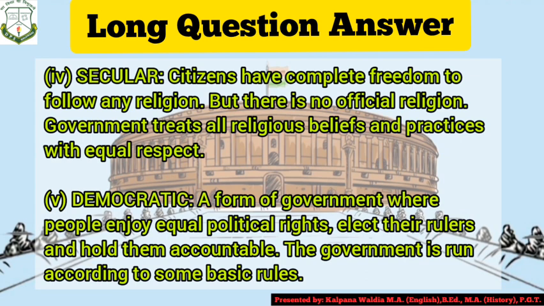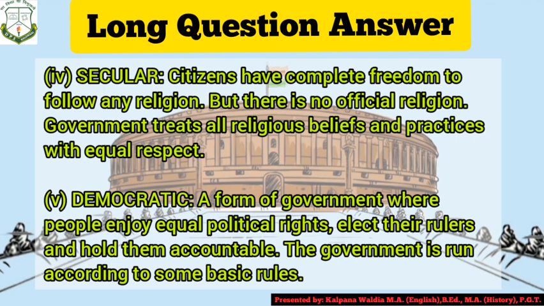Number 4 is secular. Secular, as we all know, means citizens have complete freedom to follow any religion, but there is no official religion. Children, the government treats all religious beliefs and practices equally with full respect. Next feature is democratic, a form of government where people enjoy equal political rights, elect their rulers and hold them accountable. The government is run according to some basic rules. In this way, we can say India is the largest democratic nation in the world.